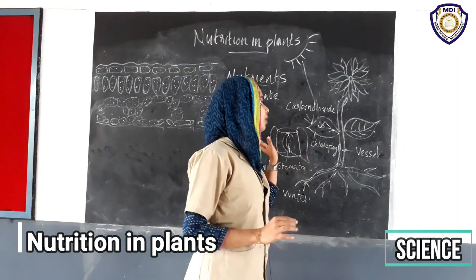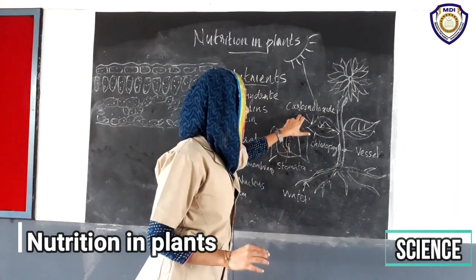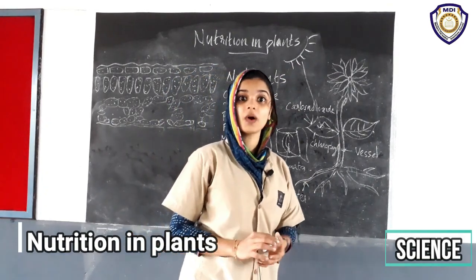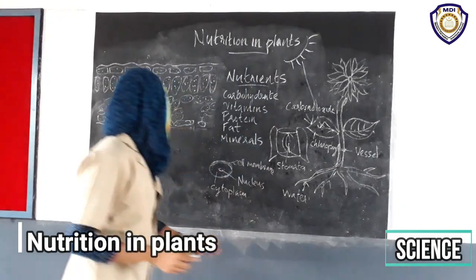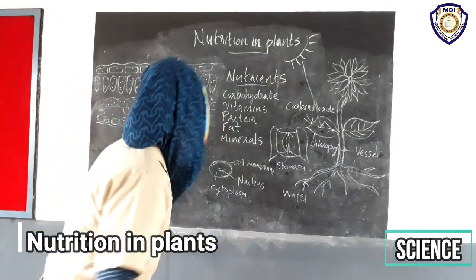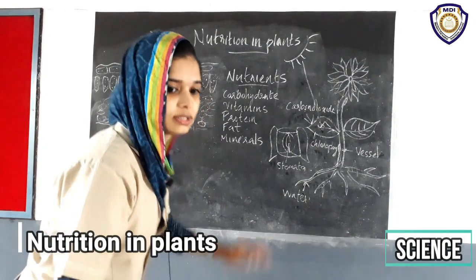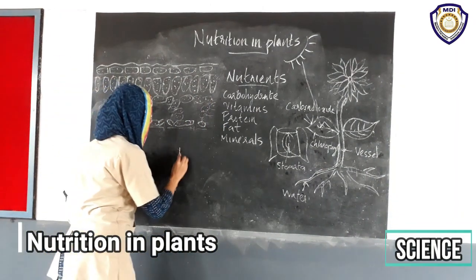And the preparation of food using carbon dioxide and water in the presence of sunlight is called photosynthesis. What is it? Photosynthesis.